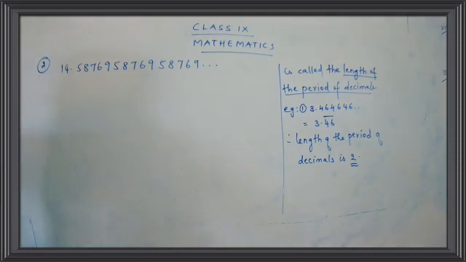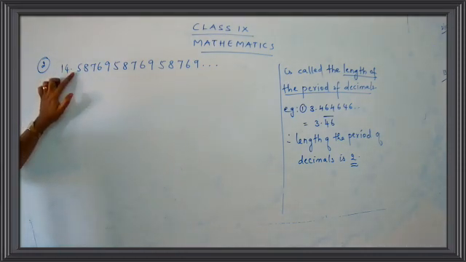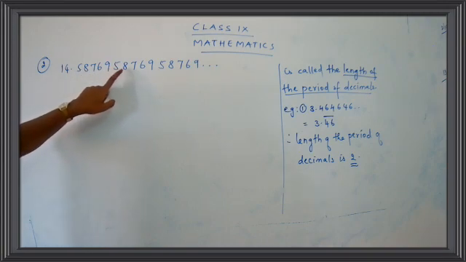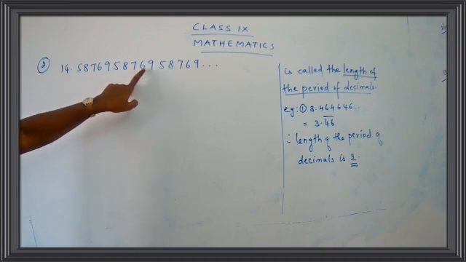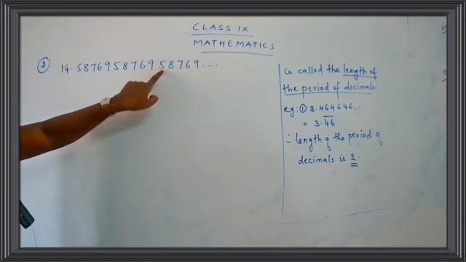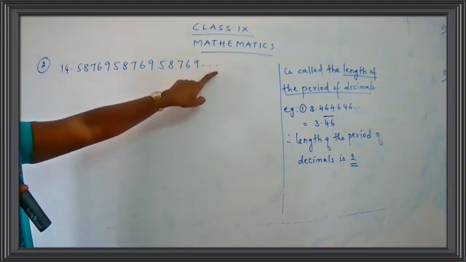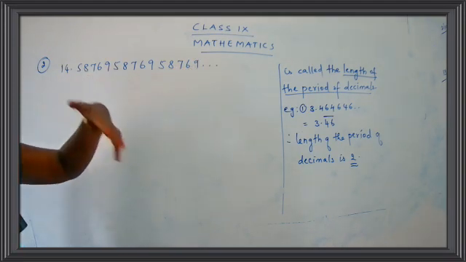Write down the numbers properly, children.